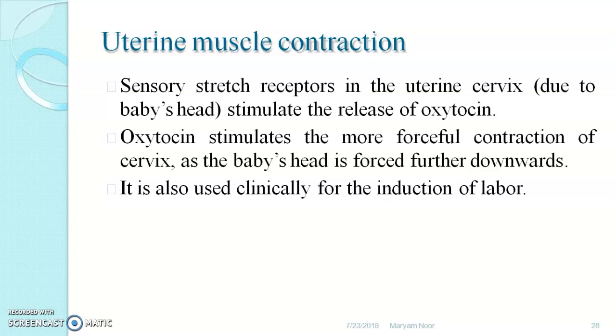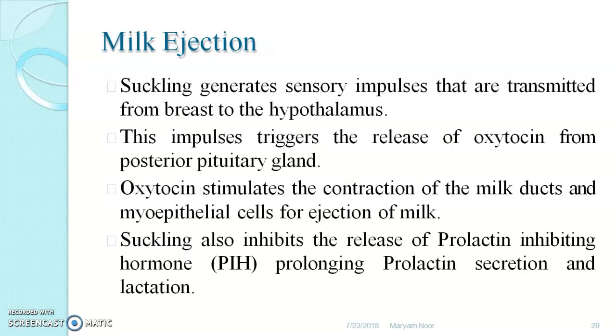It helps in stimulation of more forceful contraction of the cervix, because when the baby is delivered, force is required, and this is provided by oxytocin. As the baby's head is forced further downwards, to relieve the stress and maintain all these things, oxytocin plays a very important role. It is also used clinically for the induction of labor.